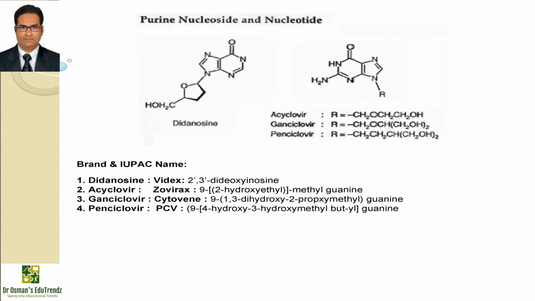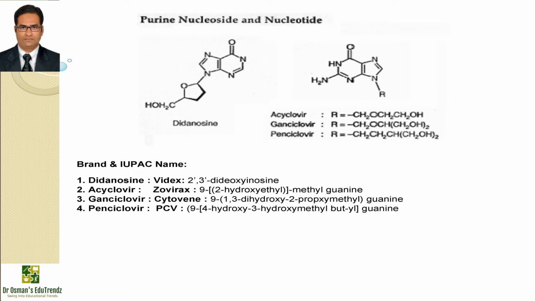Then moving on next to acyclovir. Acyclovir is available with the brand name Zovirax and IUPAC name is 9-(2-hydroxyethoxymethyl)guanine. Acyclovir is a drug of choice in both prophylaxis and treatment of herpes simplex virus. This compound is a more potent inhibitor of viral DNA polymerase than of cellular DNA polymerase.